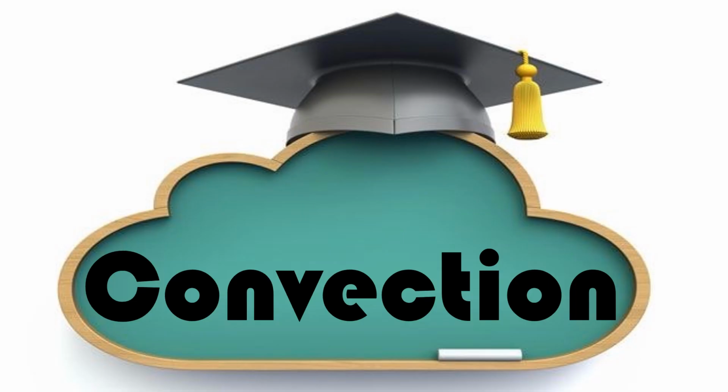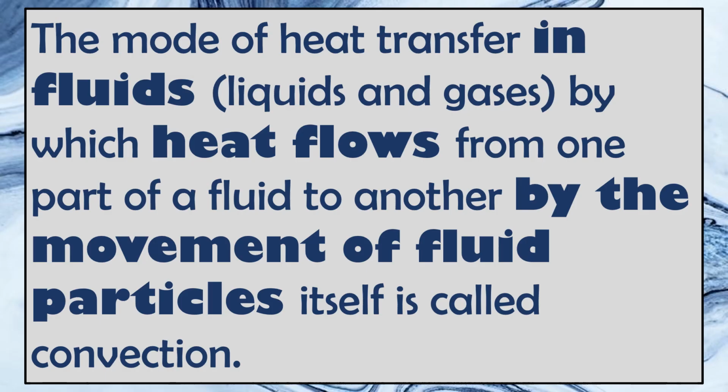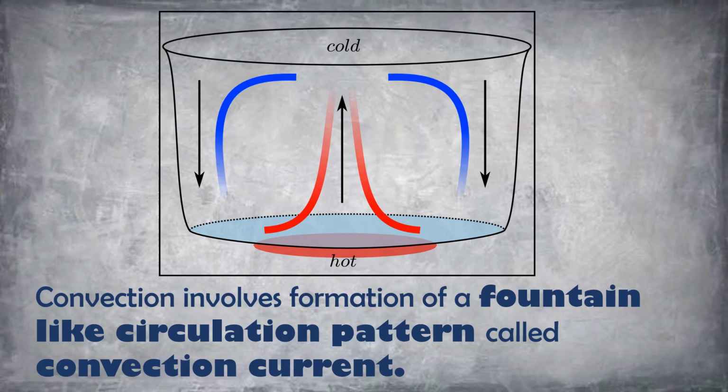Now let us revise the second mode of heat transfer, that is convection. Convection can be defined as the mode of heat transfer in fluids, that is liquids and gases, by which heat flows from one part of a fluid to another by the movement of fluid particles itself. Convection involves formation of a fountain-like circulation pattern called convection current, as shown in the diagram.